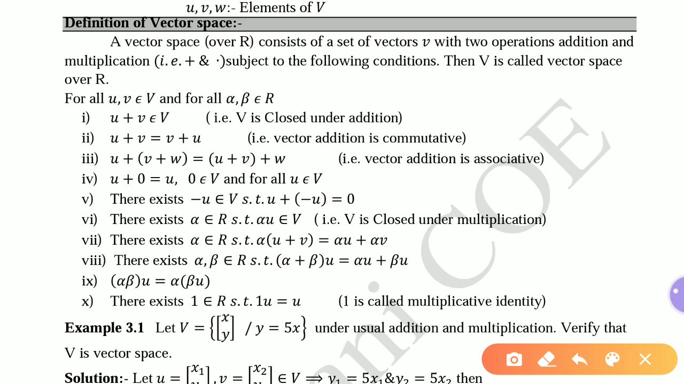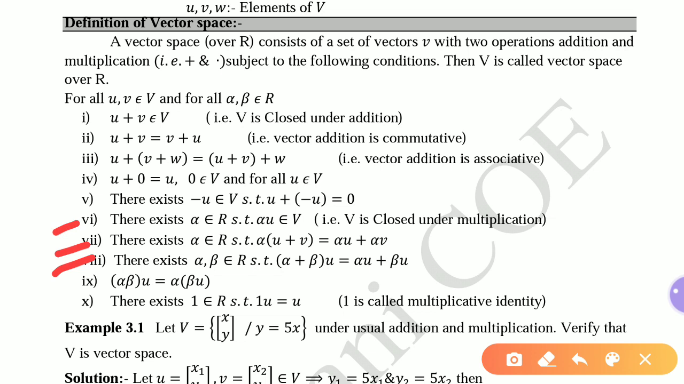Next, condition number 7: there exists alpha belonging to R such that alpha times (u plus v) equals alpha u plus alpha v. This condition also must be satisfied by the elements of V. It is called the distributive property of scalar multiplication. Alpha distributes over the addition of two vectors u and v. Next, property number 8: there exist alpha and beta belonging to R such that (alpha plus beta) times u equals alpha u plus beta u.